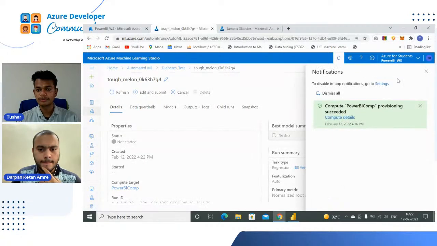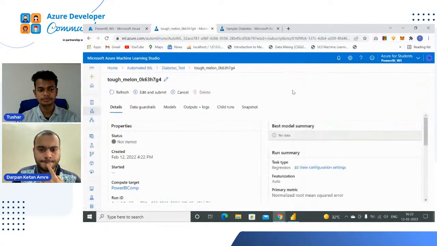So the notification bar is there. See, you can see the status starting. It takes a lot of time to build automatically. So now we will explore our own model that I had created earlier.